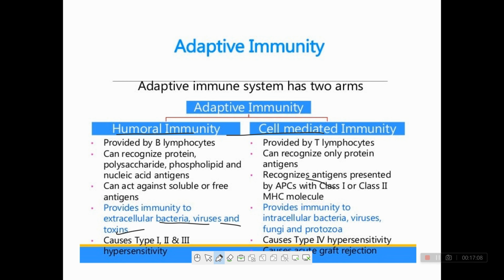Extracellular bacteria, virus and toxin, and it causes type 1st, 2nd and 3rd hypersensitivity. Which types of hypersensitivity does humoral immunity cause? 1, 2 and 3. Right? And cell mediated immunity provides type 4 hypersensitivity. Okay? And cell mediated immunity causes acute graft rejection. Clear?